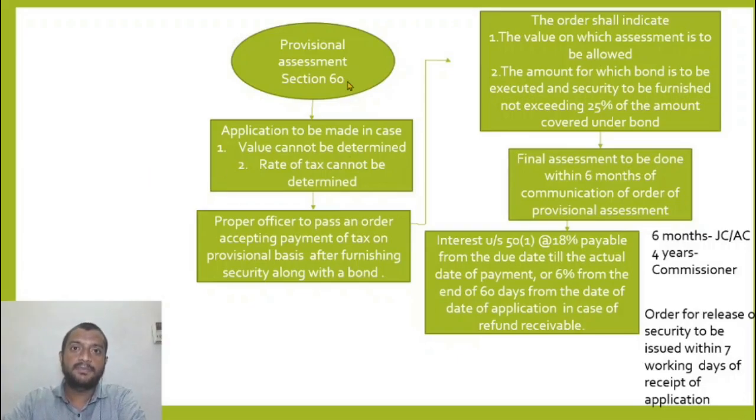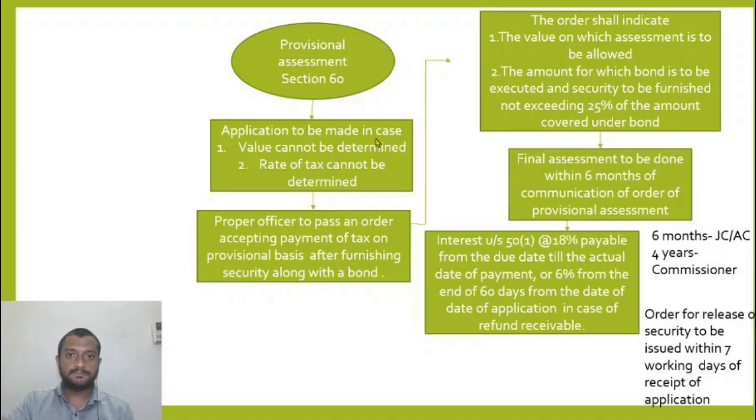Section 60 says we can opt for provisional assessment when value cannot be determined or rate of tax cannot be determined. What can be a situation where I cannot determine the value or rate? Let us say the value is contingent. It depends on a certain event happening, like what the value of gold will be one month from now. I do not know what the value of gold would be. So I make an application for provisional assessment